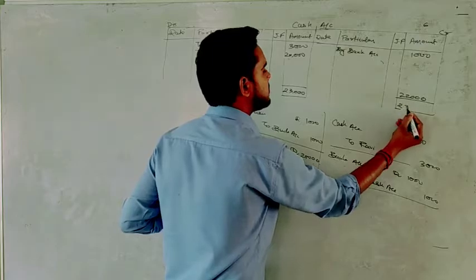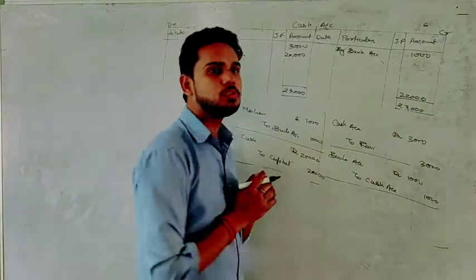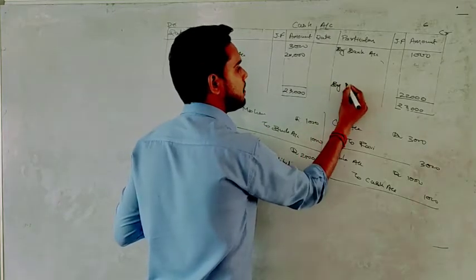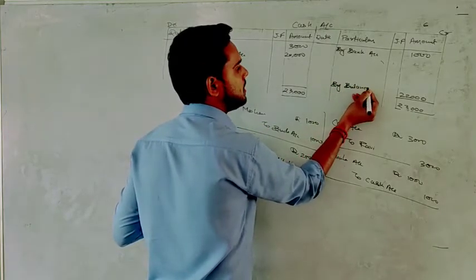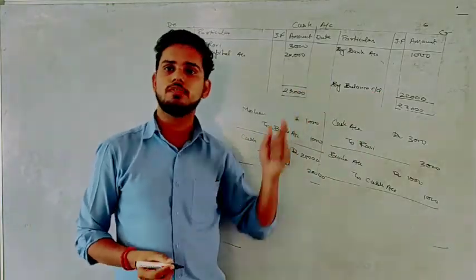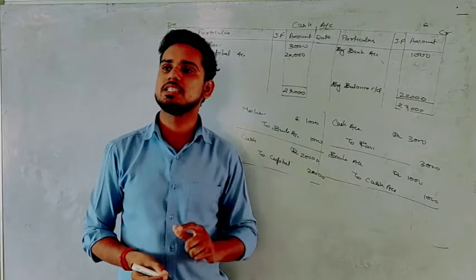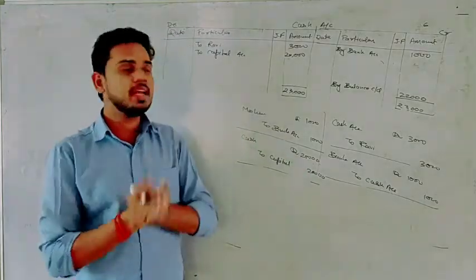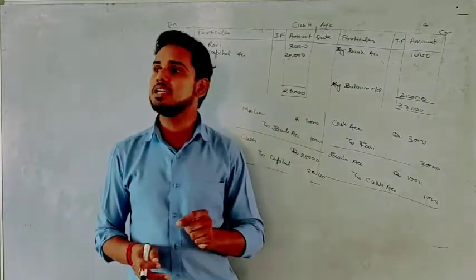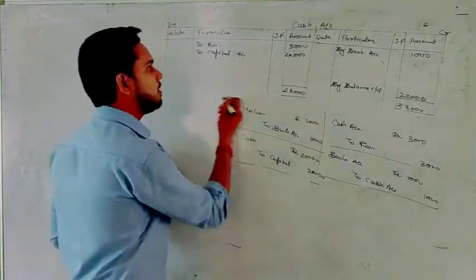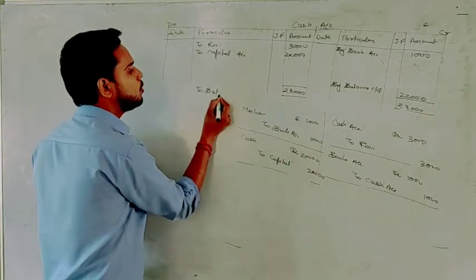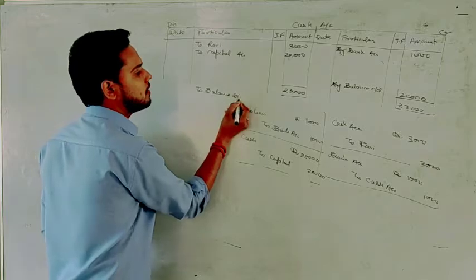Now the total will be the same for both sides. No confusion, no? And here we will write what? We will write "By balance c/d", on the end of the month or end of the year, at whatever date we are balancing that. And in the next year, this balance c/d will be carried forward on the opposite side as balance b/d. Means in next year, this balance c/d will be written here as "To balance b/d".